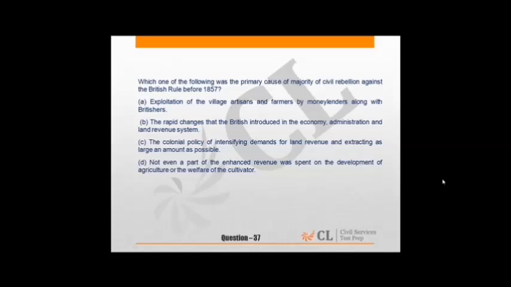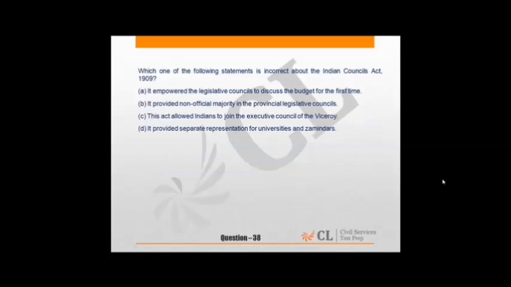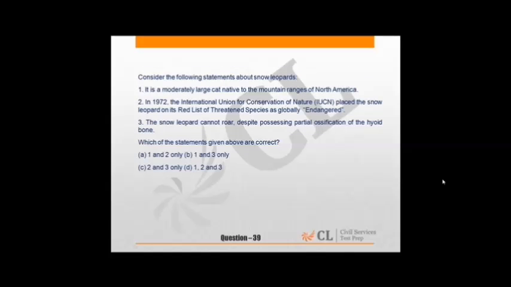Question 37 is again about the Indian freedom struggle. Question 38 is about the Indian Councils Act 1909 from modern India. Then question 39 is about snow leopards, ecology and environment, because we should know which are the animals in danger of extinction, which are vulnerable and which are endangered species, and what steps are being taken by national as well as international governments.